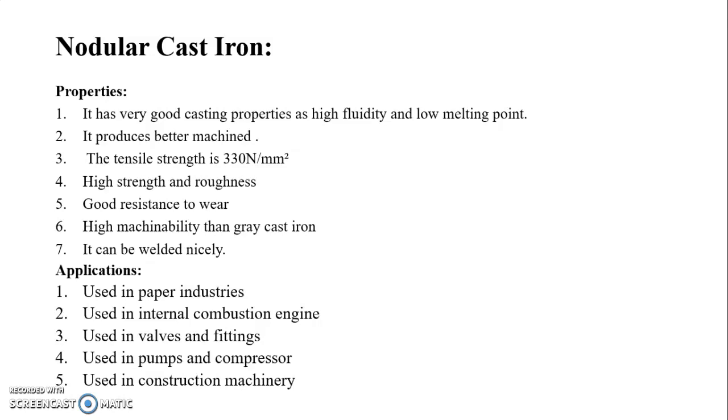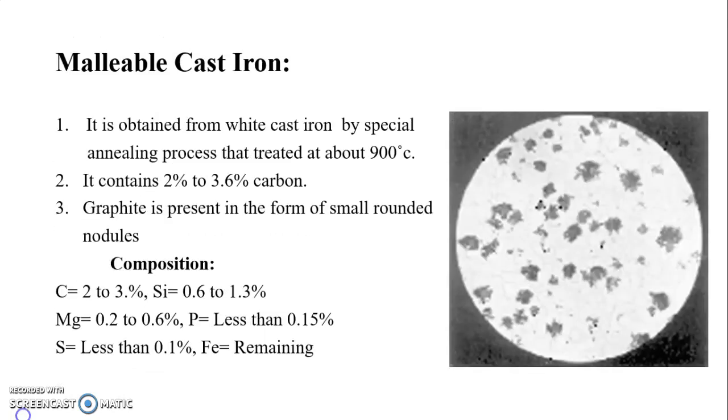It has higher machinability than gray cast iron, and it can be welded nicely. Then some applications: it is used in paper industries, in internal combustion engines, in valves and fittings, in pumps and compressors, and last, in construction machinery.